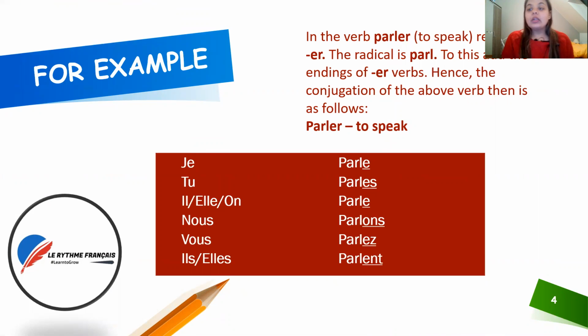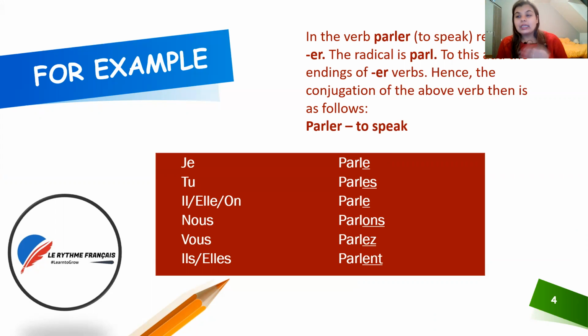For example, je parle. We add an E. Tu parles. We add ES. Elle, on parle. We simply add an E. Nous parlons. We add ONS. Vous parlez. We add EZ. Ils parlent, elles parlent. We don't pronounce the ENT. Please guys, don't do that. Beginners often make this mistake. We simply say elle parle, ils parlent, the same sound. We never pronounce the ENT.